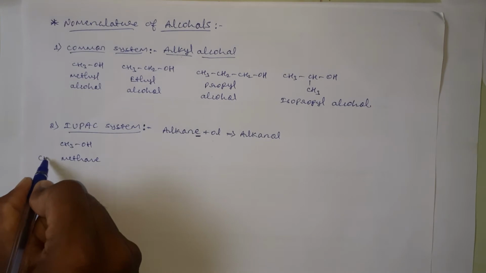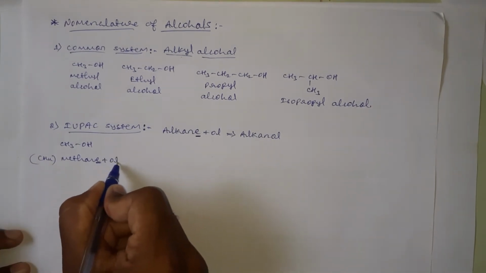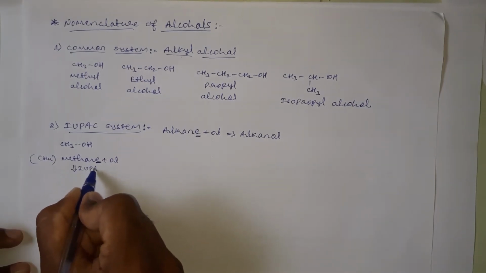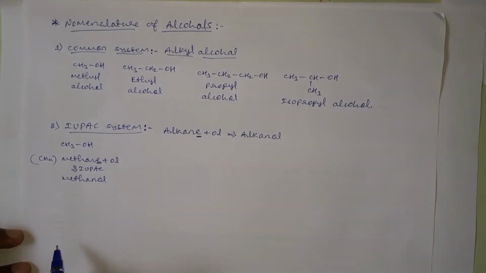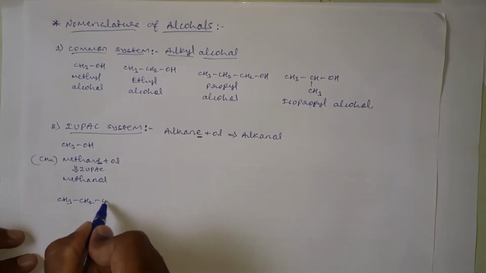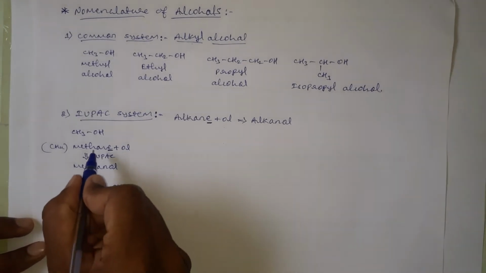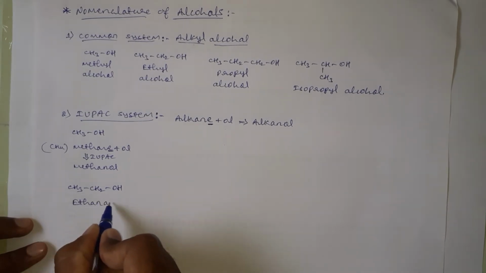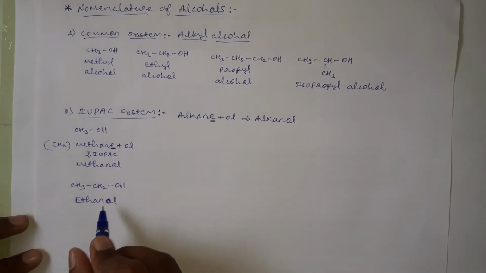Correct? As CH4 it is methane. Therefore, here in place of E we have to substitute the suffix OL. Therefore, its IUPAC name becomes methanol. Then I will take another example, CH3CH2OH, and this one is ethane, and in place of E we have to add OL. Therefore, its IUPAC name is ethanol.